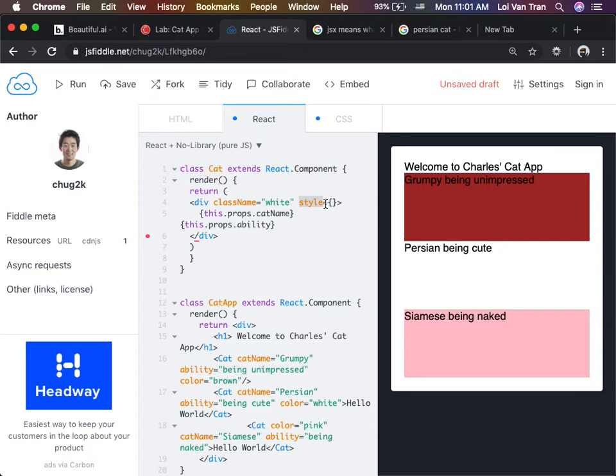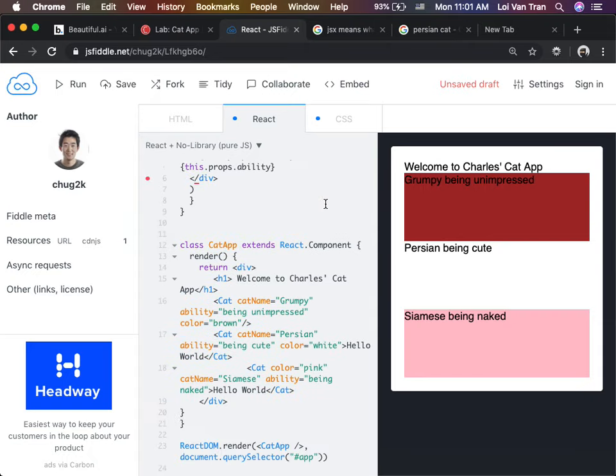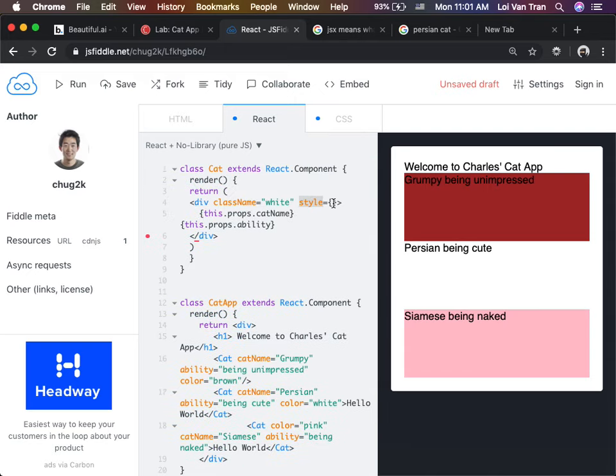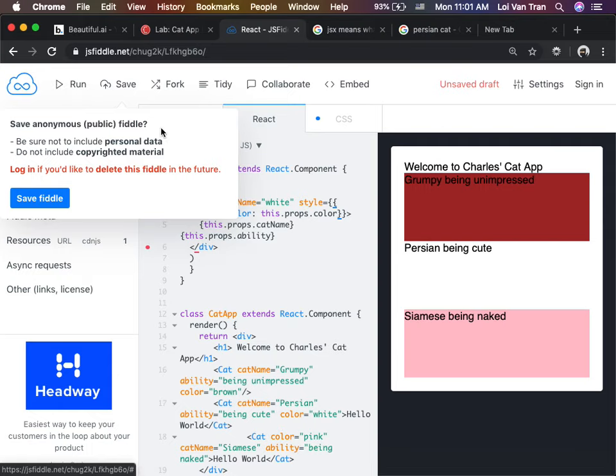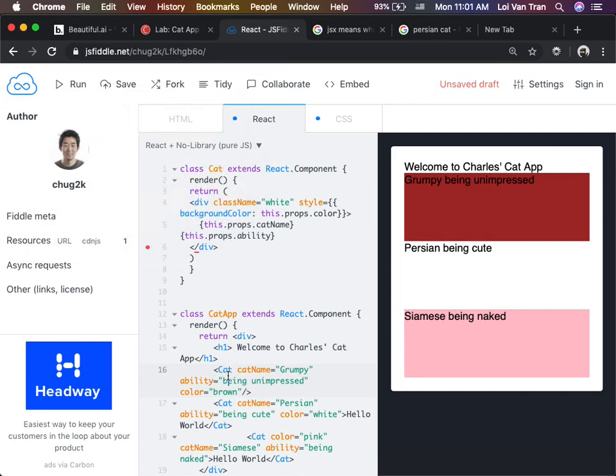I know you guys are gonna make a mistake here. Don't worry, it's okay. We're gonna forget, it's part of life. So we're gonna save it and run it, and we can see that once again our cats are different, based on the properties we sent in on our cat component. Our cat component is a generic cat. Inside of our cat component is where we would write code that is applicable to every single cat. What is every single cat gonna have?